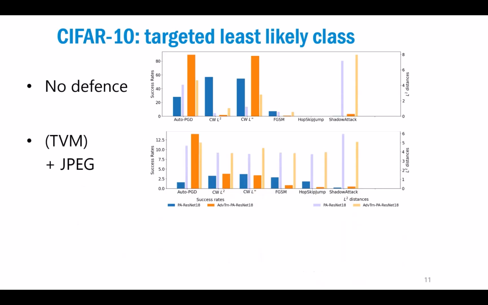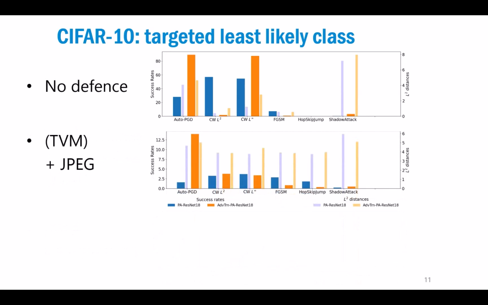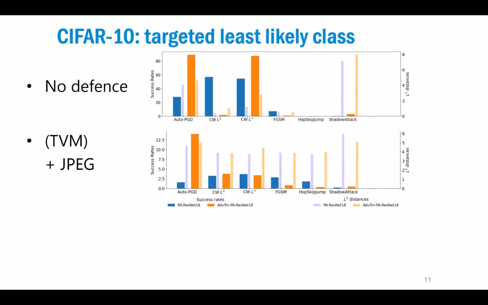So we can then, for example, combine these two methods, total variance minimization and JPEG compression. Now the plot might be a bit confusing because we have a different scale on the axis, but as you would see compared to before, where we had, for example, for the auto-PGD up to 15% success chance, here we reduced this a bit, and also for all the other methods, we're reducing the success rate by combining these two methods together. There's many more combinations that you can, of course, try. This is just one example.